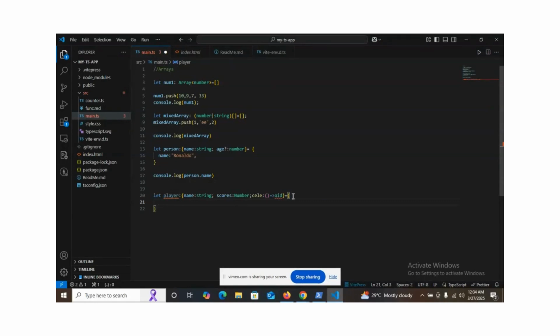I'll define a name. Normally, name is equal to name. Name is a string. Let's say Messi. Let me respect that guy. His name is Messi. Which one again? Score. Yeah, score. Score can go. Let's call it 10. So you can see it's passing.